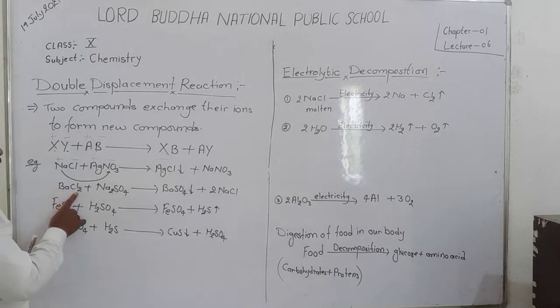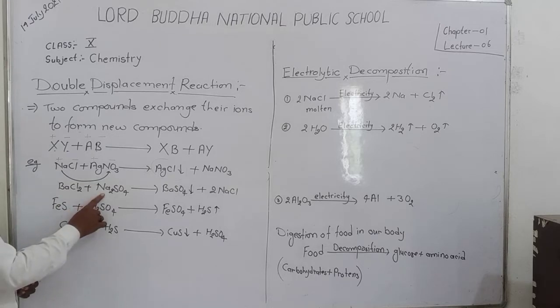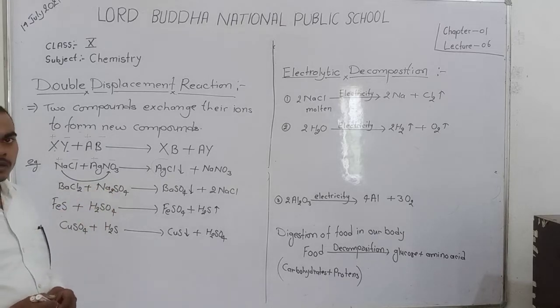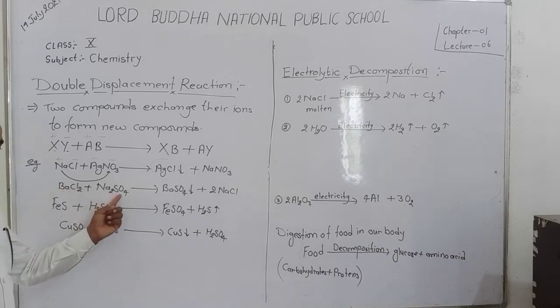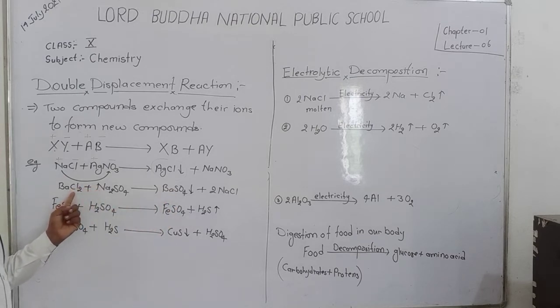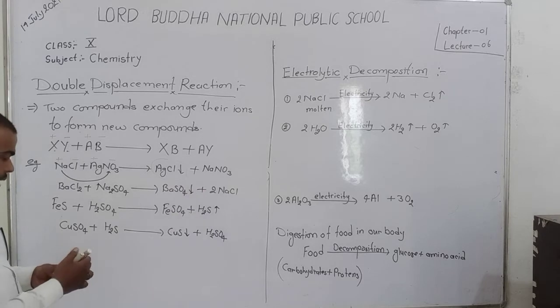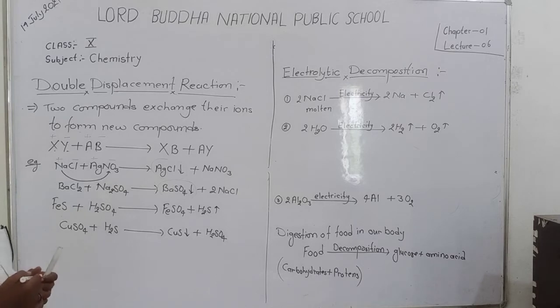Here BaCl2 barium chloride and Na2SO4 sodium sulfate. Barium has a positive charge, chlorine has a negative charge, and sodium has a positive charge, SO4 has a double negative charge. Barium exchanges ions with Na2SO4. Barium joins with SO4 and forms BaSO4 barium sulfate, and sodium joins with chlorine and forms 2NaCl. Dear student, here BaSO4 is obtained as a precipitate. So this reaction is known as a double displacement as well as precipitation reaction.